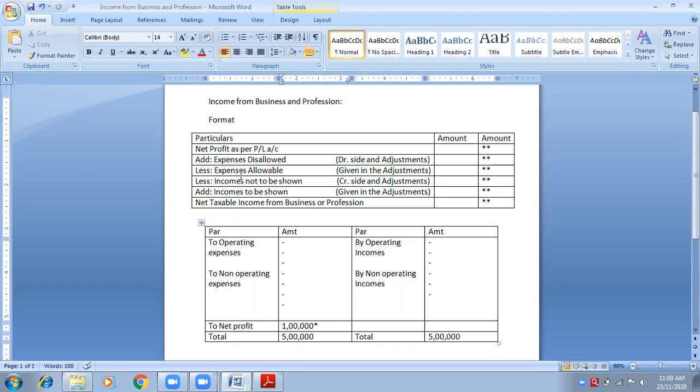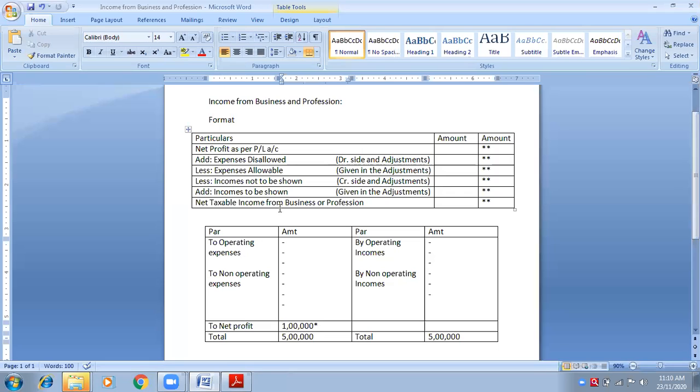Next, there are expenses that are not incurred, but are shown as they may be incurred in the future, for example reserve for bad debts, RDD. Now government says that you have reserved these expenses for the future. You are thinking that this loss will occur in the future. Government says no, you cannot take those expenses while we calculate income from business and profession.